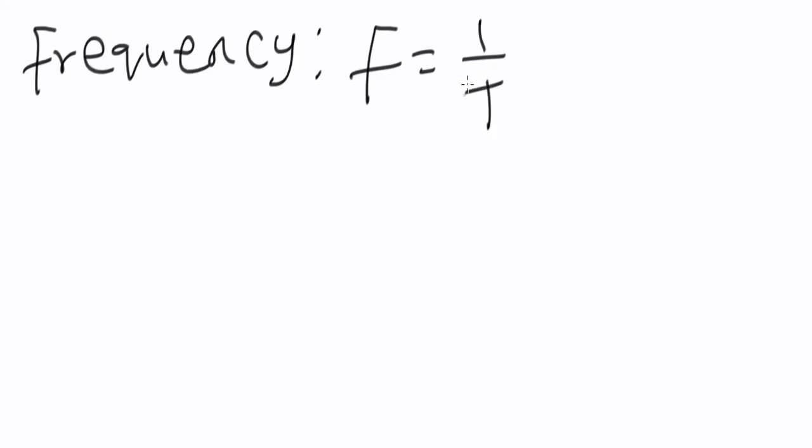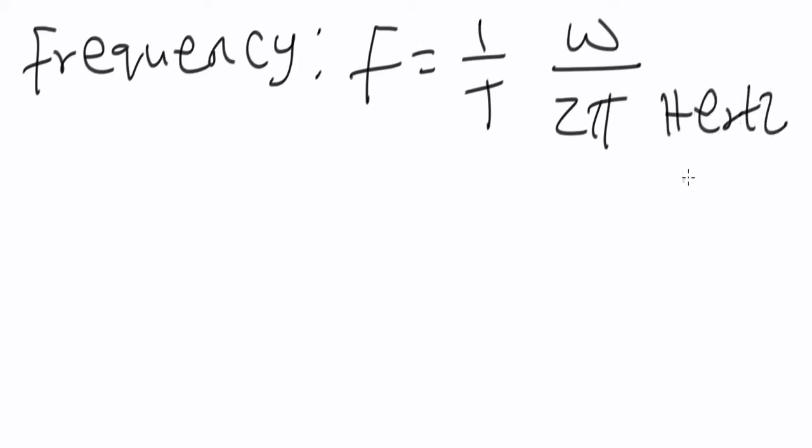This can be used to calculate frequency, or this formula can also apply. Frequency can be calculated using ω over 2π, where ω is the angular frequency. All right. Now, frequency is measured in hertz.